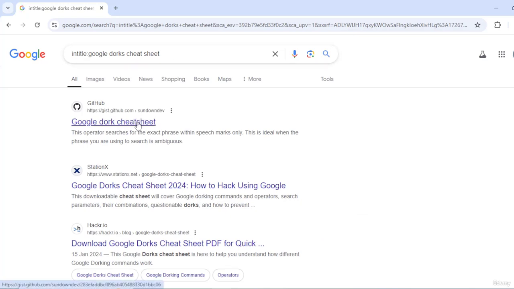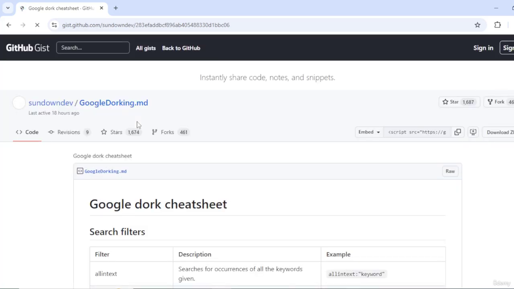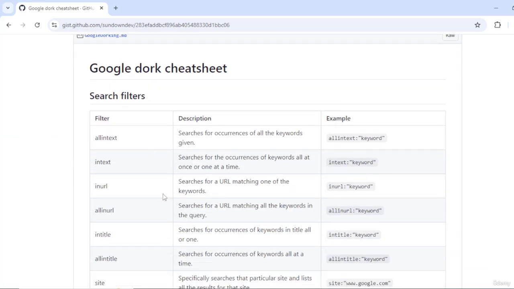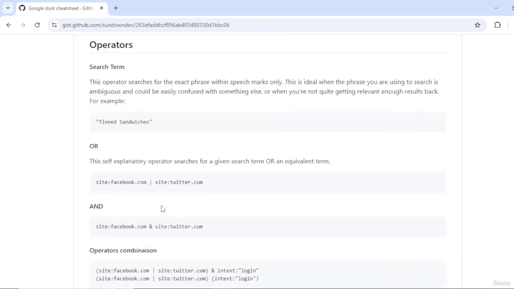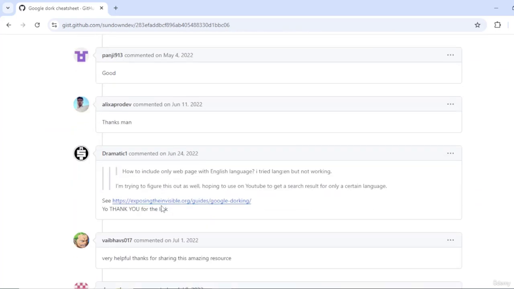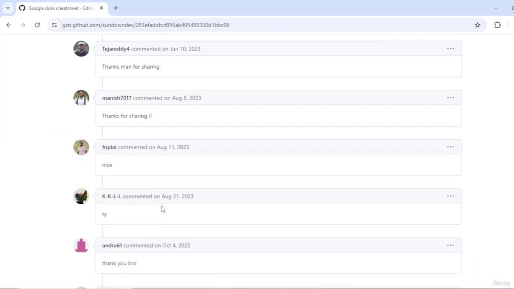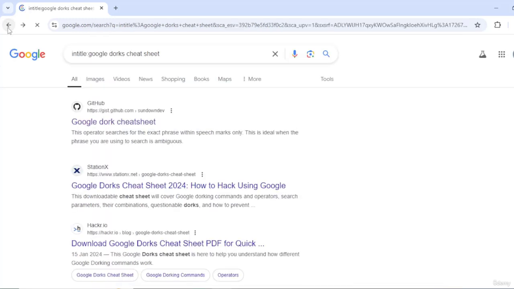You can select any one of these, download a PDF of these, and use them for future hacking purposes. You will see that there are tons and tons of operators and tons of combinations that you can use. I will suggest that you go to the third one, the PDF, and download that PDF.